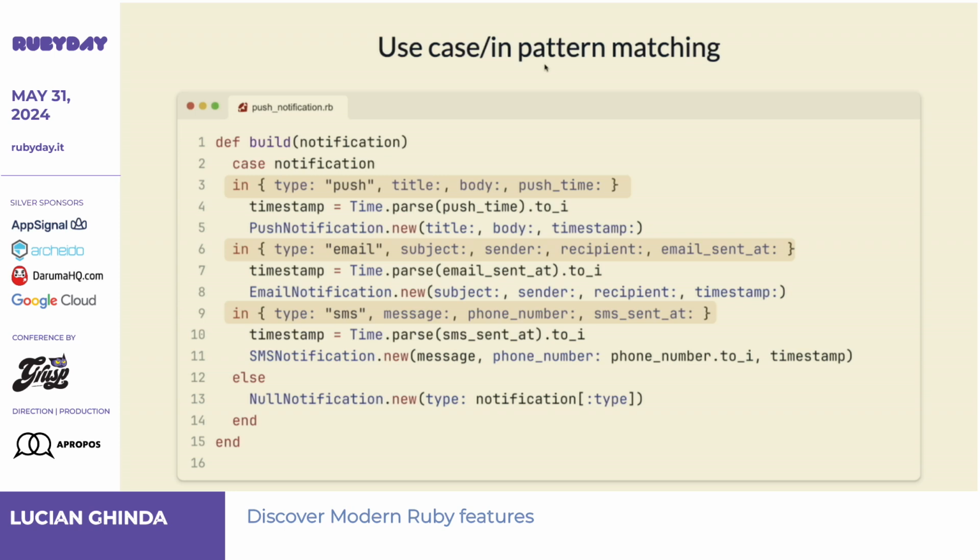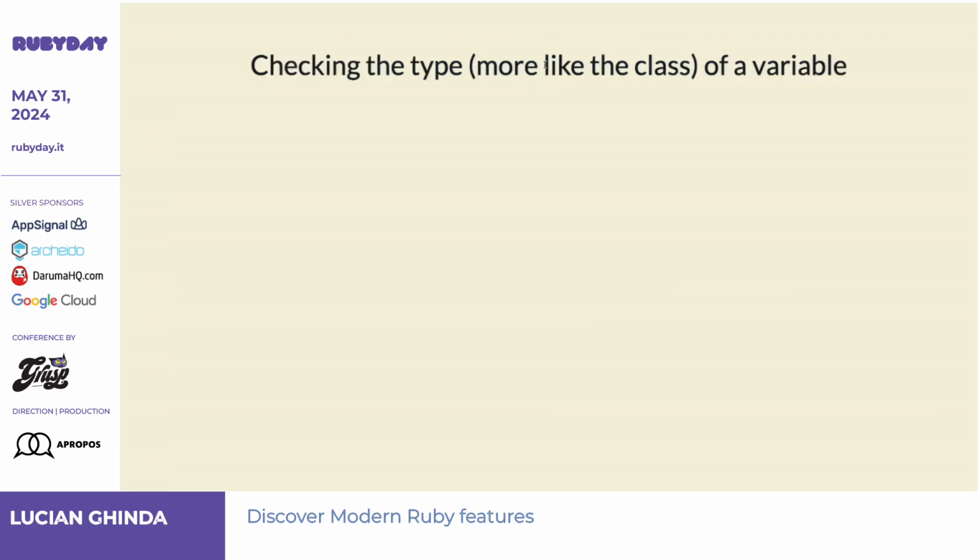One example is to check the type of a variable, but I want to say a warning here. Ruby is a dynamically typed programming language. I take this chance to say Ruby has types. When people are saying we want types, we have types in Ruby. That's not the discussion, right?